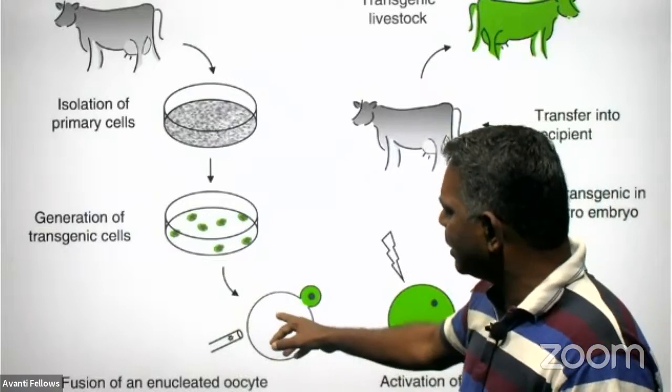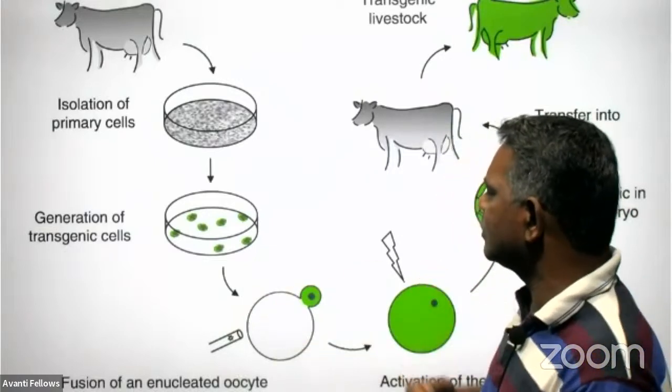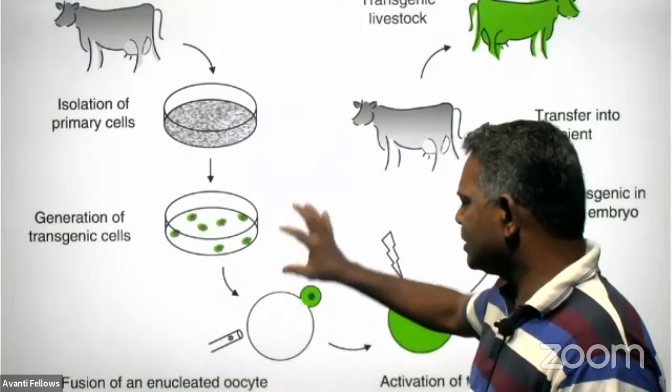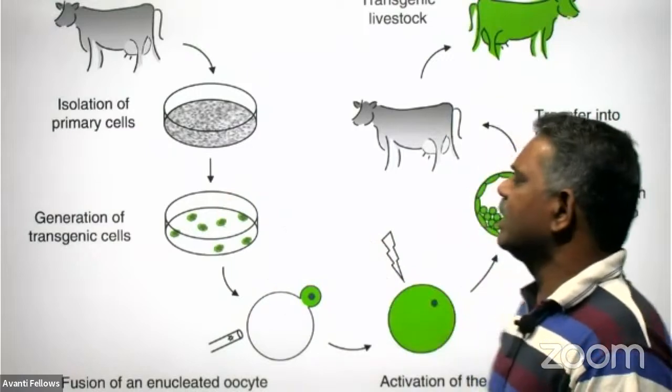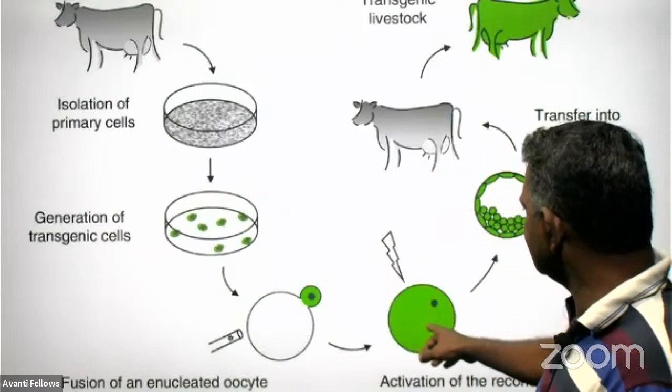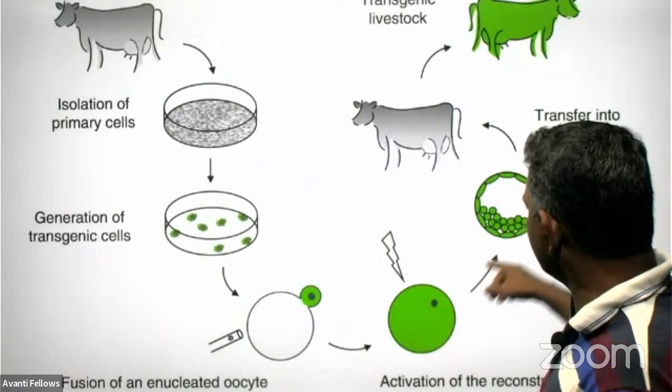And here we are removing the nucleus from the egg, making it enucleated, and keeping the nucleus of a transgenic cell, and this can go for further development.